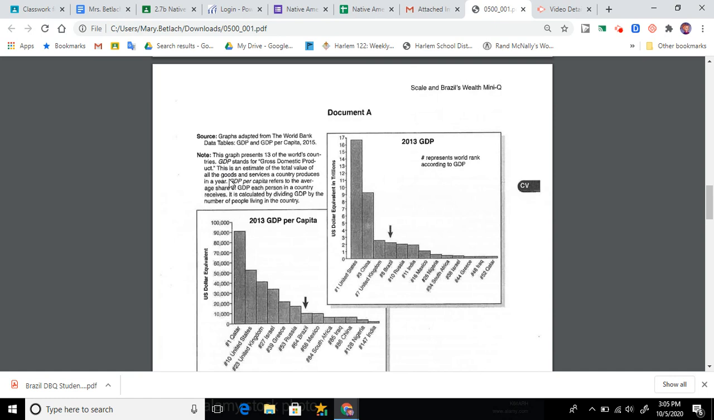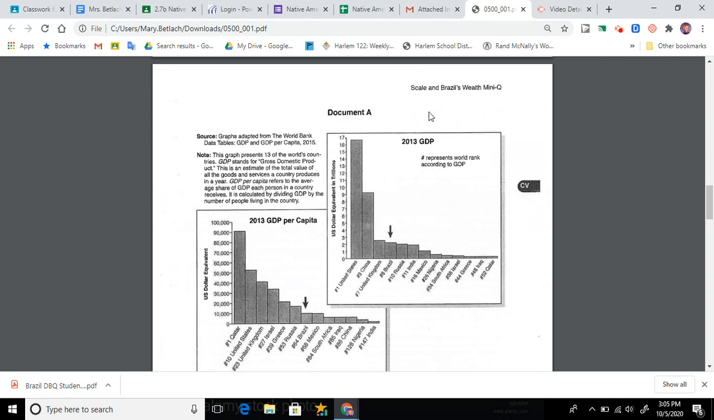GDP stands for gross domestic product. This is an estimate of the total value of all the goods and services a country produces in a year. GDP per capita refers to the average share of GDP each person in a country receives. It is calculated by dividing GDP by the number of people living in the country.